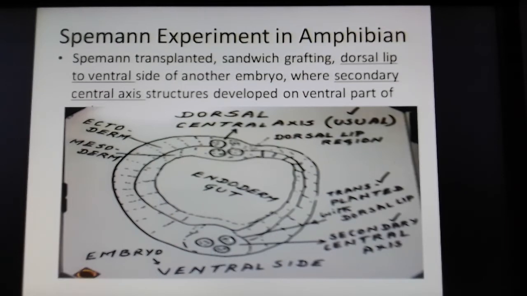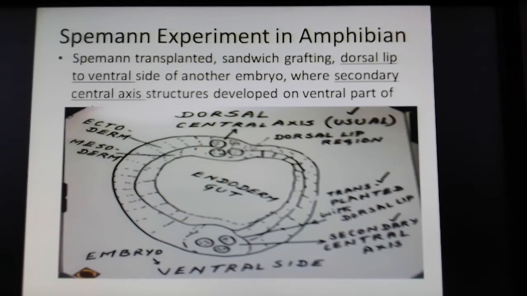So here the dorsal lip taken from some other embryo is grafted into this experimental embryo on the ventral side. That's what is important, because usually the central axis structures develop at the dorsal side region. But for the experimental purpose, Spemann introduced the dorsal lip taken from some other embryo into the ventral part of the recipient. That's what we mean by the experimental embryo.